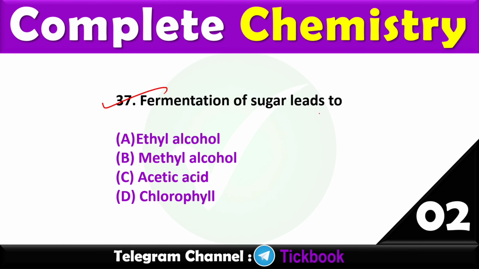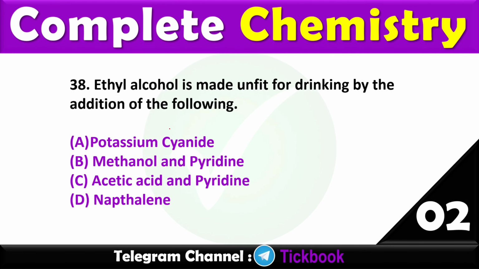Fermentation of sugar leads to? Option number A, ethyl alcohol. 38. Ethyl alcohol is made unfit for drinking by the addition of the following. Option number B, methanol and pyridine.